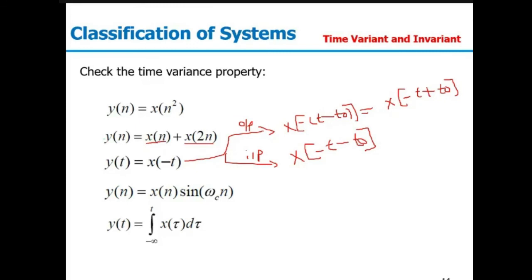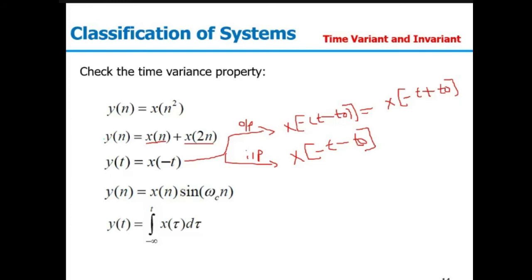The fourth one, y(n) equal to x(n) sine of omega c n. Here again the system will be time variant in nature, because when you delay the output, it will be x(n minus n naught) sine of omega c (n minus n naught), because you are replacing n by n minus n naught. But when you delay the input only, it will be x(n minus n naught) sine of omega c n, because sine of omega c n is not an input signal.